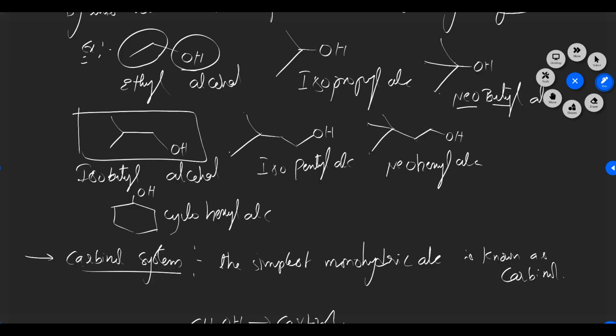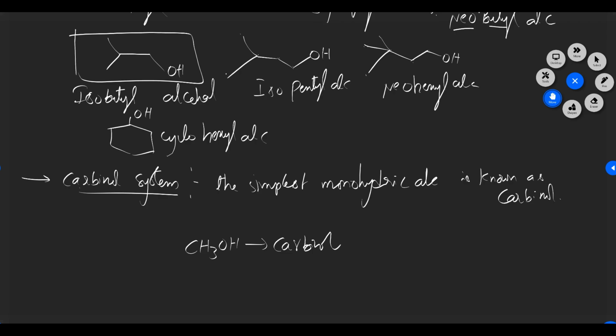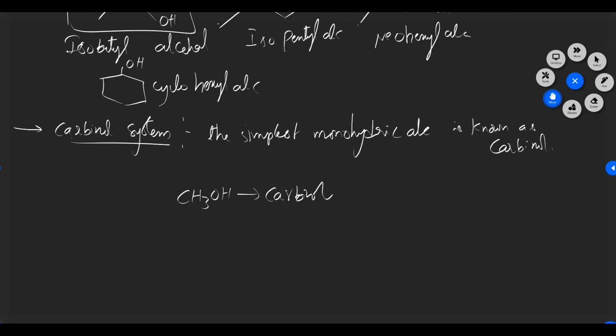Now if you observe the common system, the alcohol we read last. So whatever group is attached to that OH group, we write before the alcohol. Same like that, here we take carbinol in the place of OH. So whatever group is attached to this carbinol, we need to write first. After that we need to write carbinol.